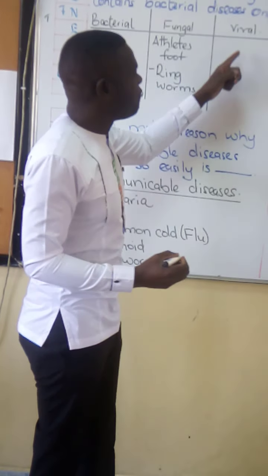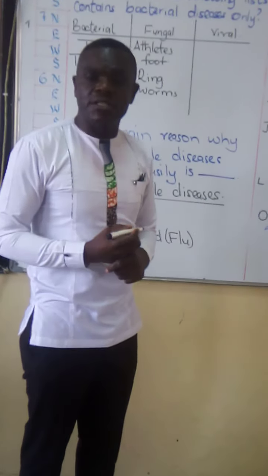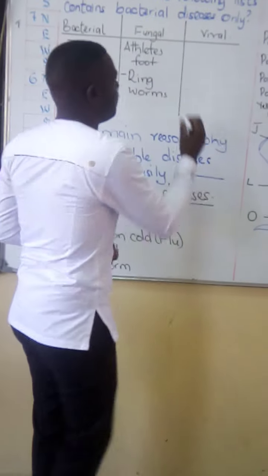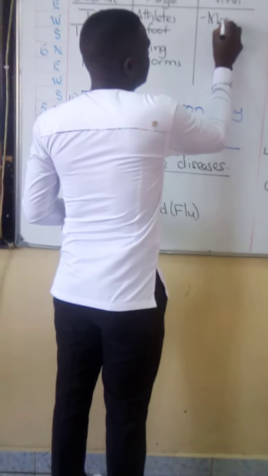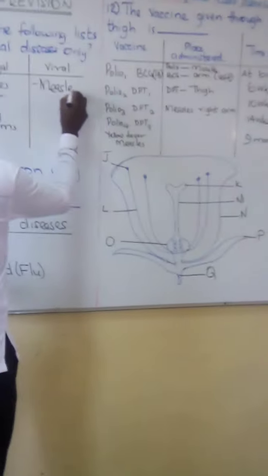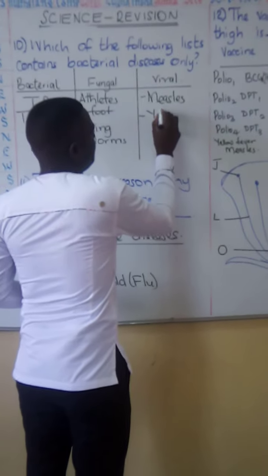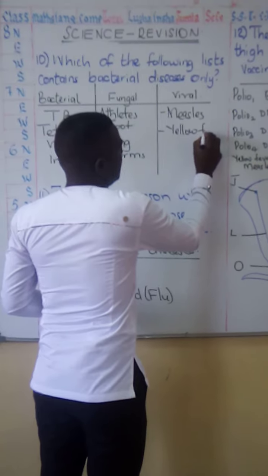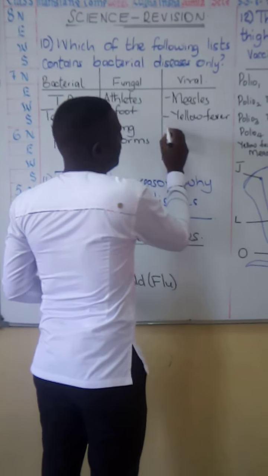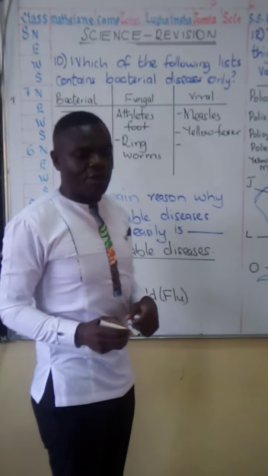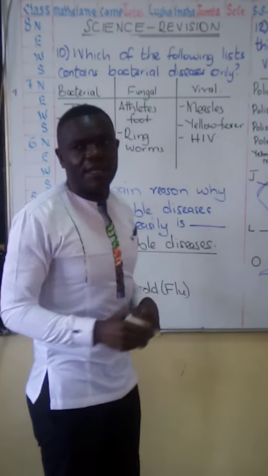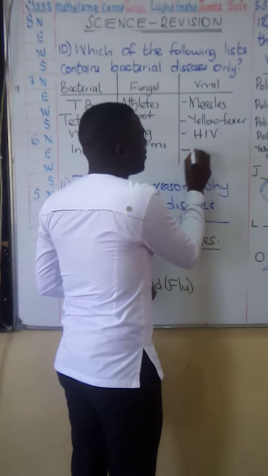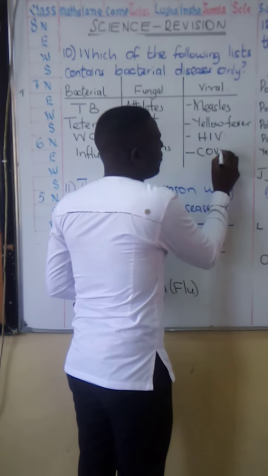Then we come to the viral diseases. Viral diseases are very dangerous, and we have measles, yellow fever, HIV, and you can even say COVID-19.